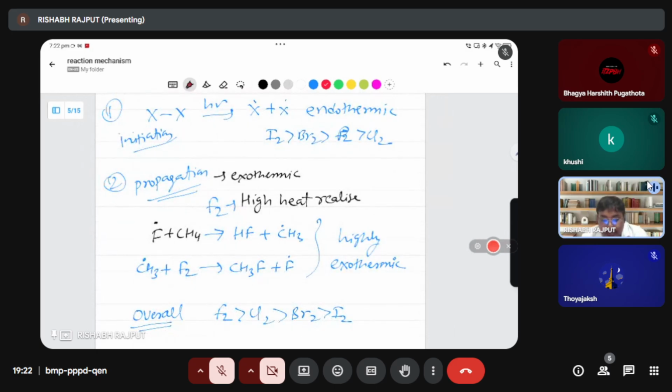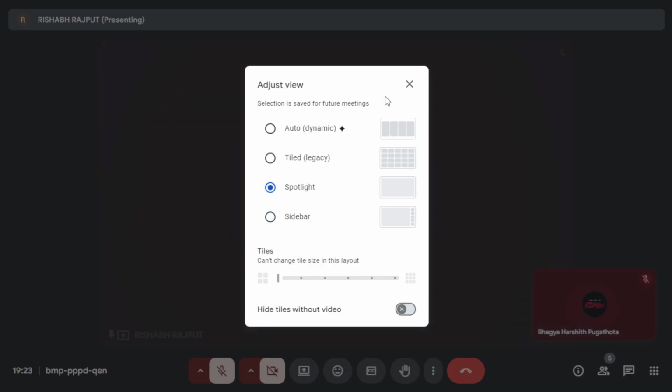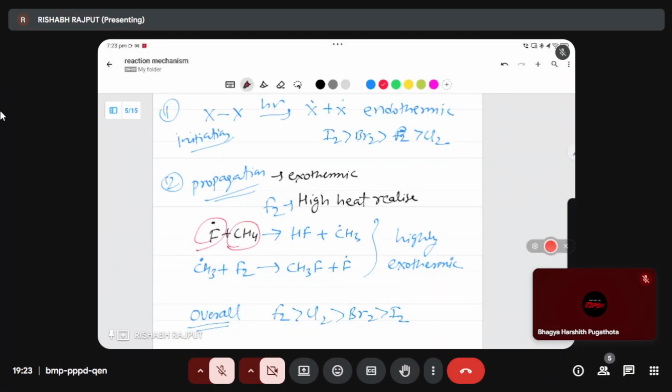Because whenever free radical halogen reacts with alkane, heat is generated. Fluorine is the only element that generates so much high heat. So fluorine is very highly reactive compared to chlorine. Overall, fluorine is the most reactive, then chlorine, then bromine, then iodine. Please remember to follow this order every time.